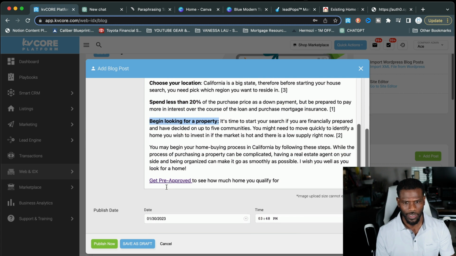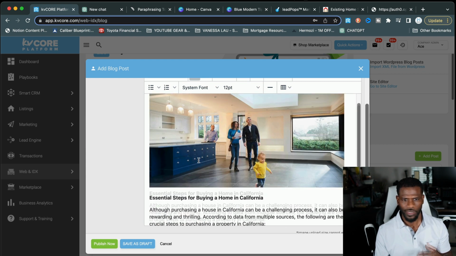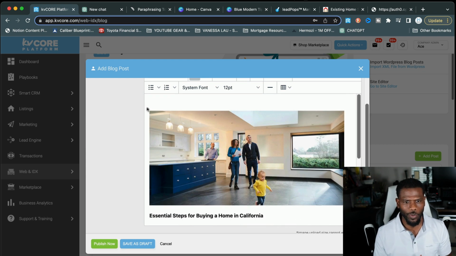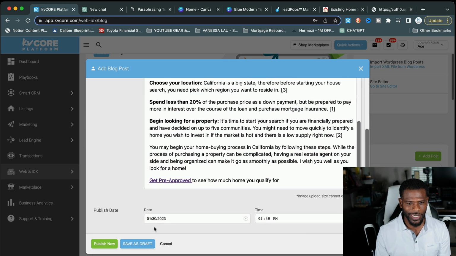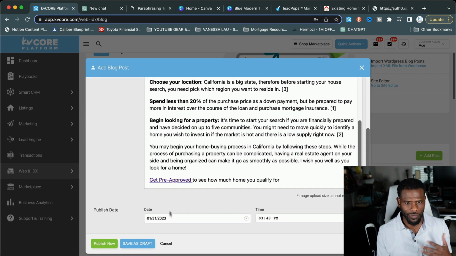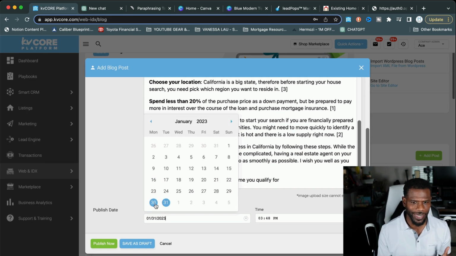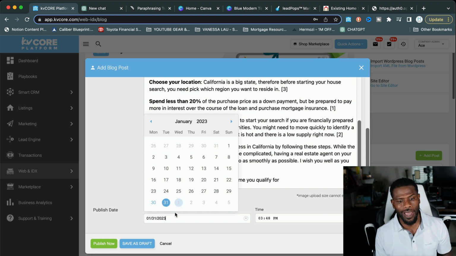So that's pretty much it. And so there you have it, guys. This is all we have to do to create a blog in KvCore utilizing Chat GPT. Now we can scroll all the way down and you can schedule this blog out for the next day or post it right now. You can publish it. So you've got a lot of options that you can do here in KvCore with the blog feature.